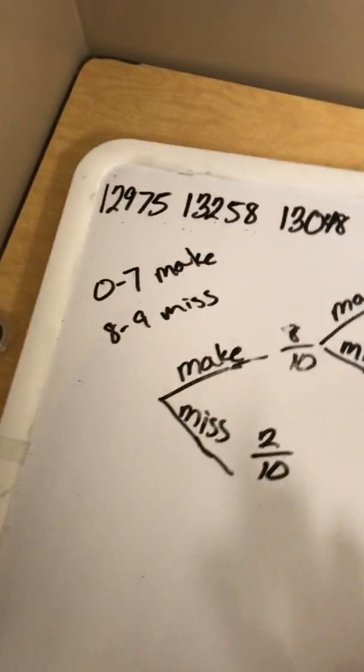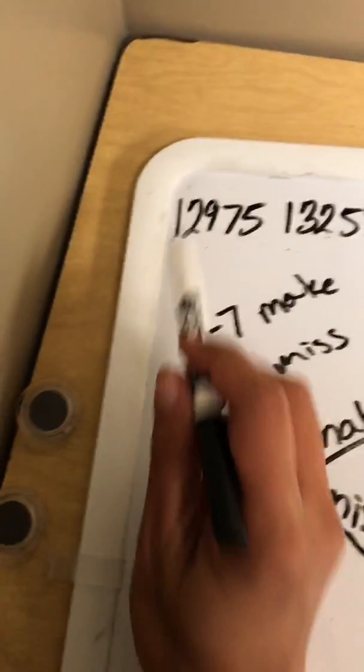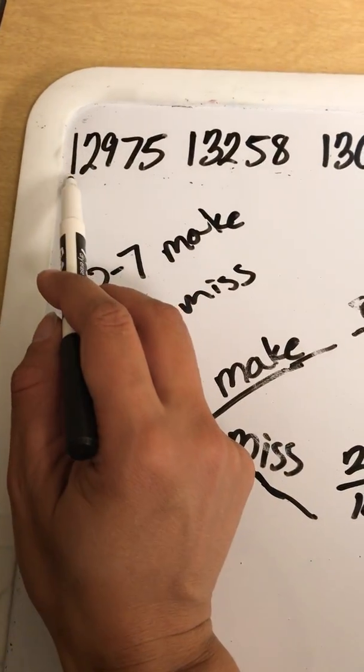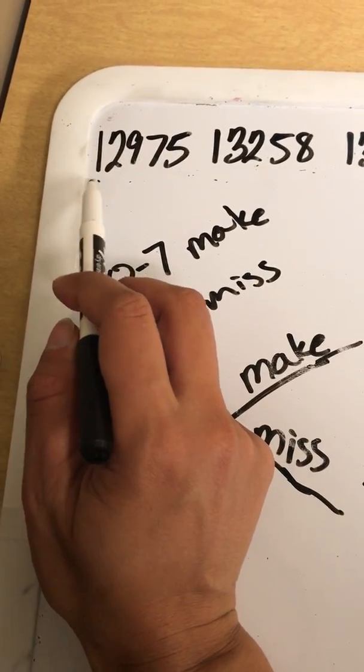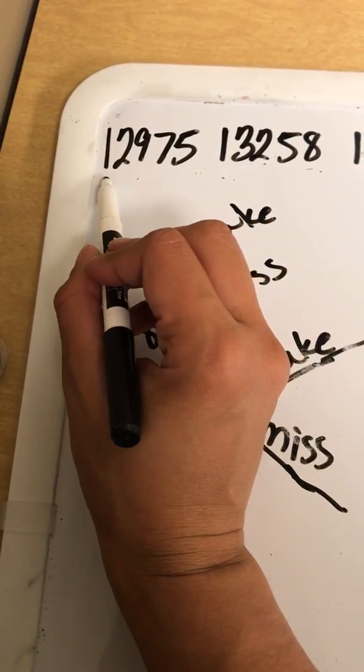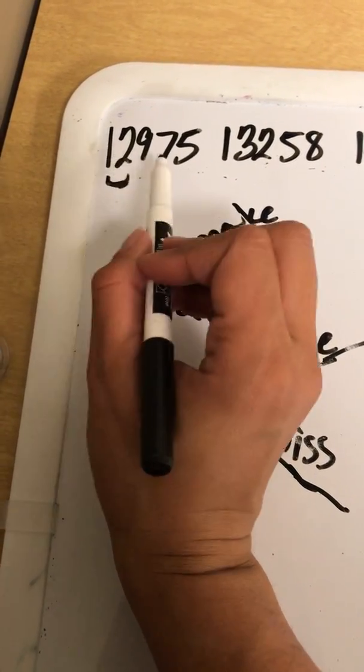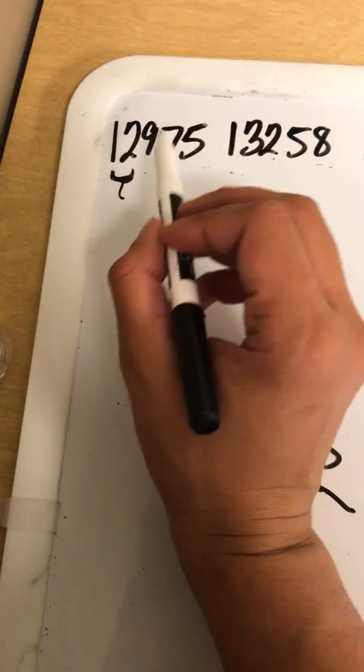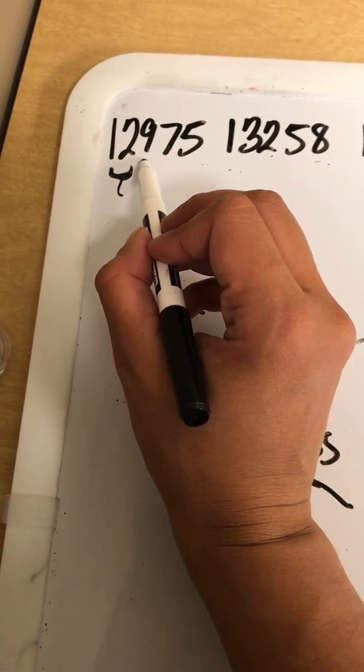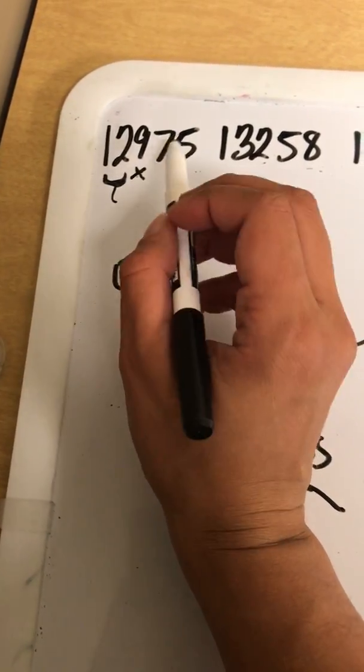Since it's 2 shots and they're independent, we're going to go by 2s. Since 1 is between 0 and 7, she made it, so she gets the other shot, and she made that one. So she made both of those. This one is a miss because she didn't make it.